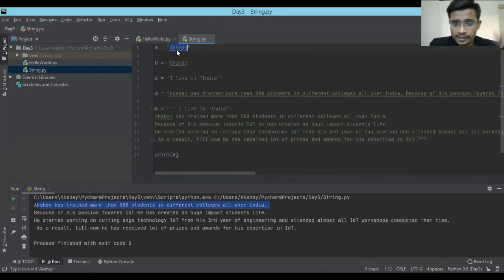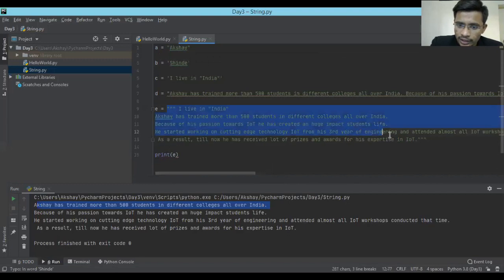You can give it in double quotes, you can give it in single quotes, you can give it in triple quotes. Triple quotes can be single triple quotes or double triple quotes, so that can be anything. Triple quotes are generally used to give multi-line statements. So that's the beauty of this particular third way.